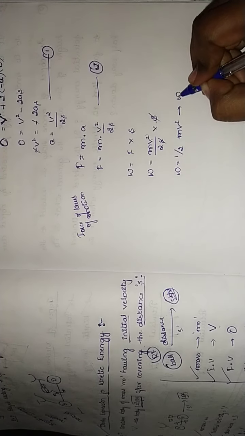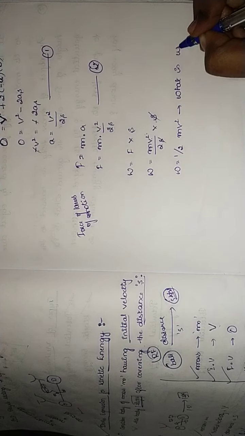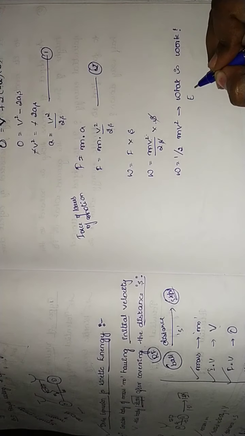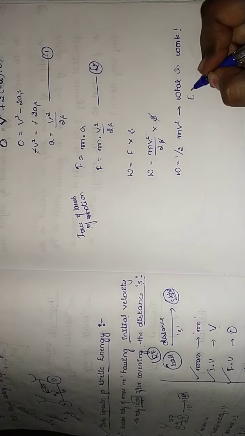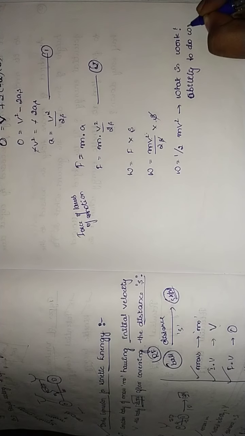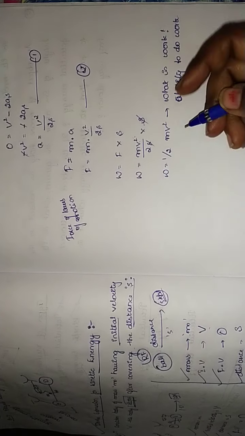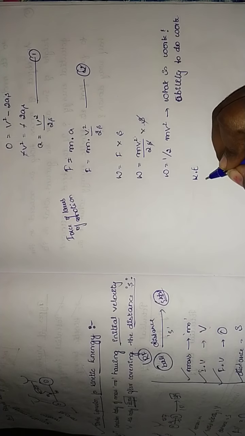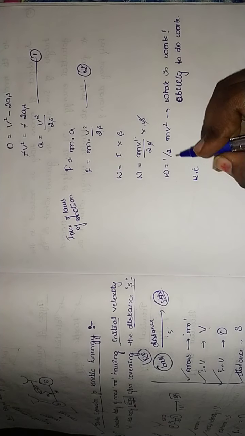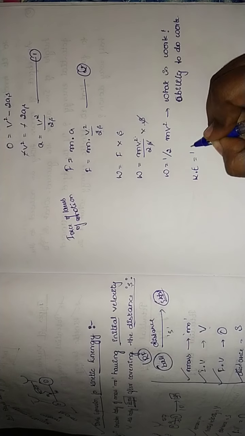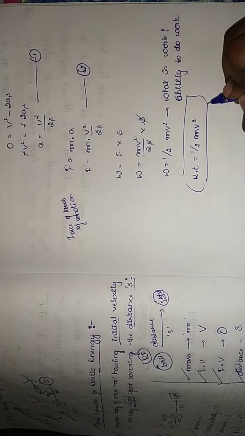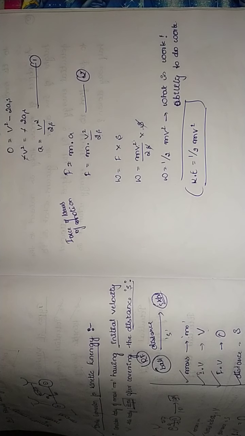What is work? Work is nothing but energy. Energy is the ability to do work, isn't it? We are proving the kinetic energy expression here, so we put that work is nothing but kinetic energy. It is half into m v square. This is the expression to derive the kinetic energy.